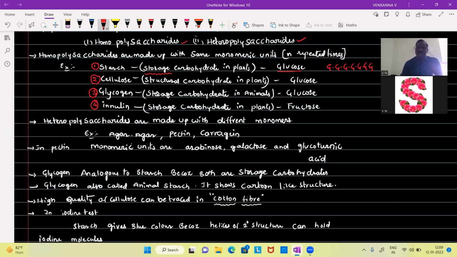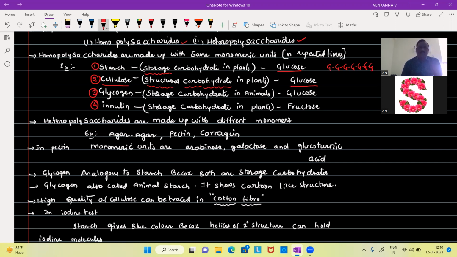Even cellulose is made up of the same type of monomeric units, but it is a structural carbohydrate, a structural polysaccharide. Why? Because it is a structural component of the cell wall of plants. The cell wall of plants is made up of cellulose, hemicellulose, and pectin. But the major component in the cell walls of plants and algae is cellulose. So cellulose is considered a structural carbohydrate in plants.